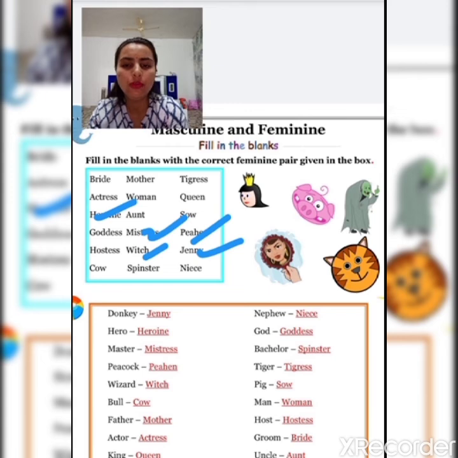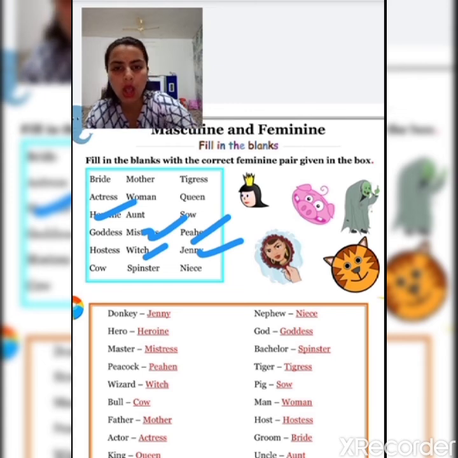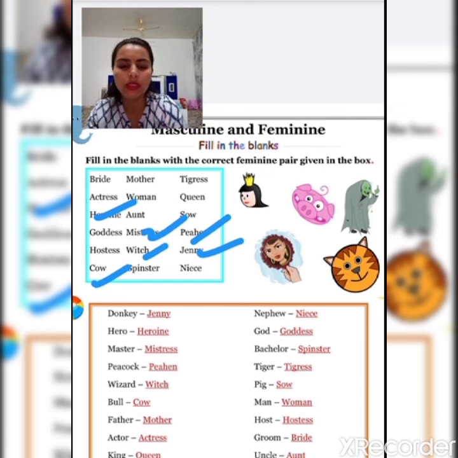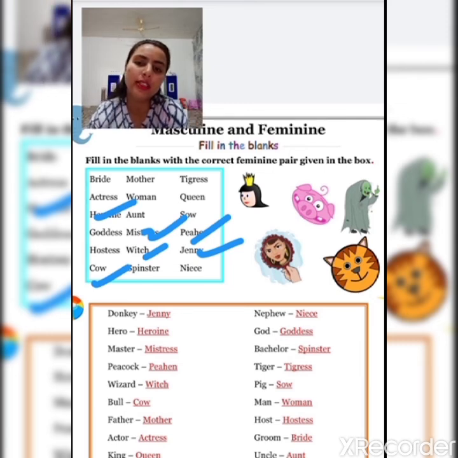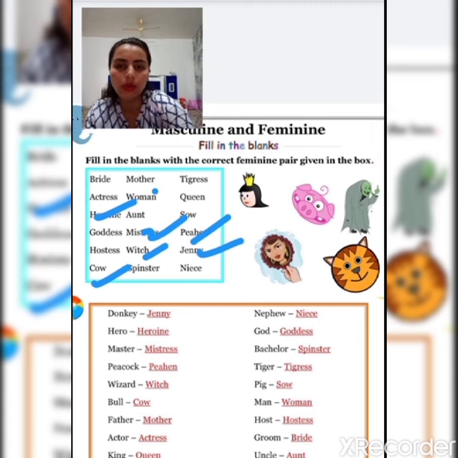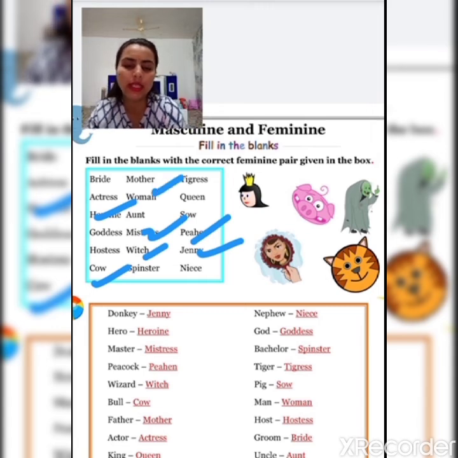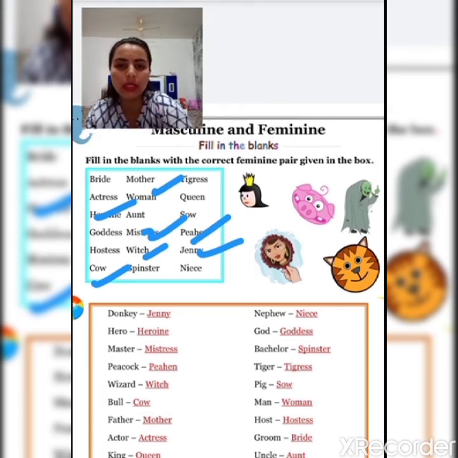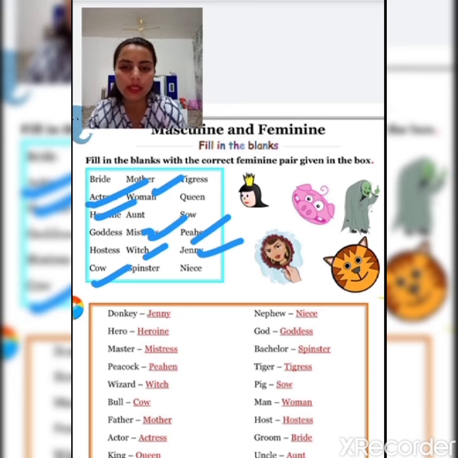The feminine of bull is cow. Similarly, the next is father. The feminine of father is mother. Next is actor. The feminine of actor is actress.